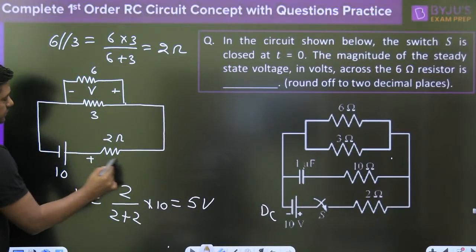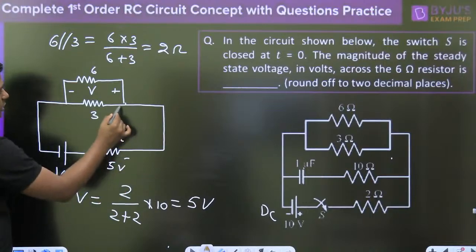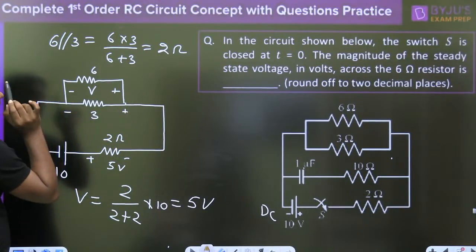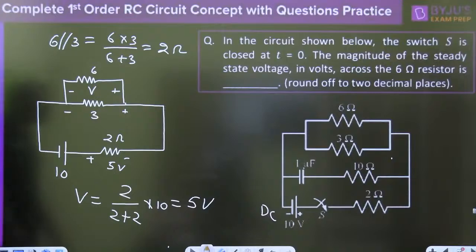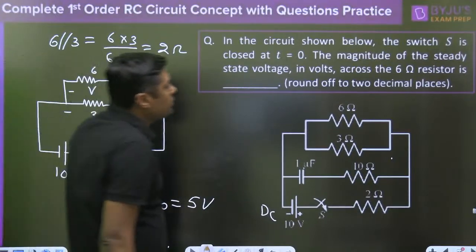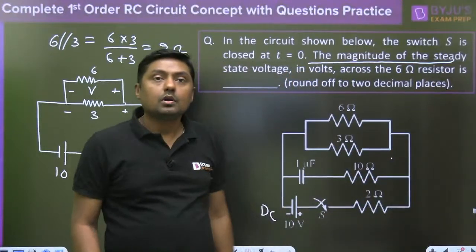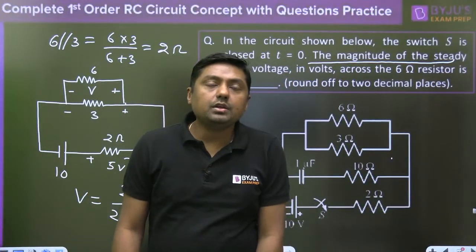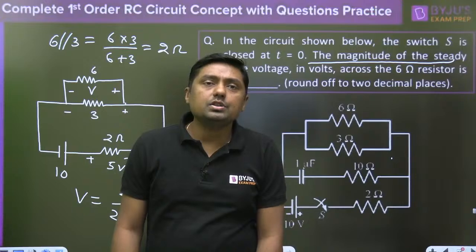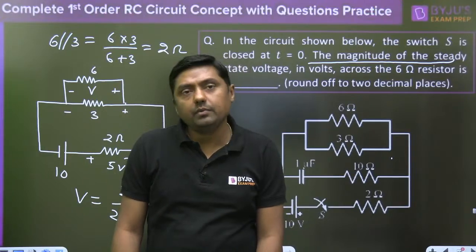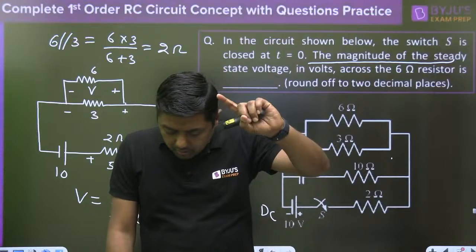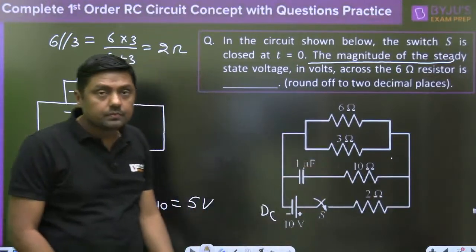5 volt here. Right. The magnitude is asked. I think that is clear. AKG, you are giving, okay, now 5. Everyone, is that clear? Give me the comments in the comments box.